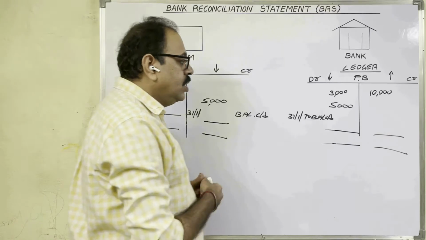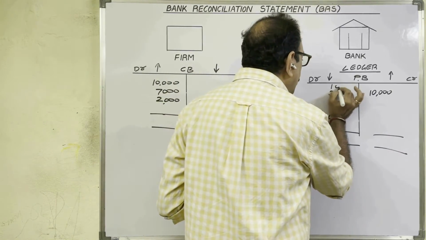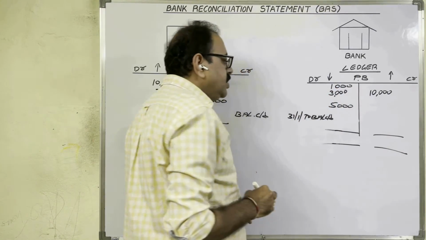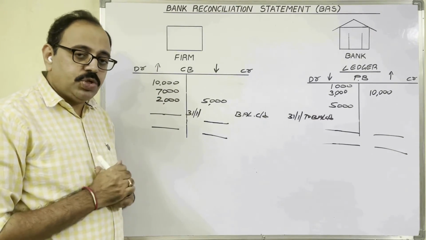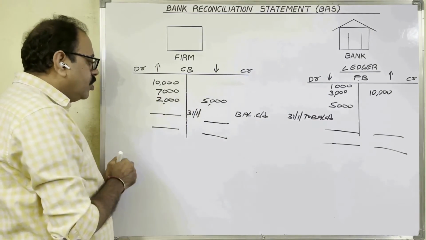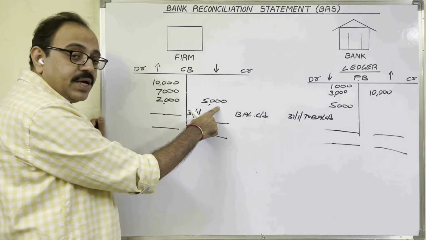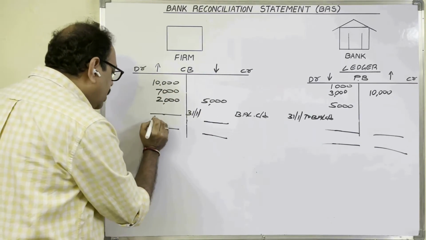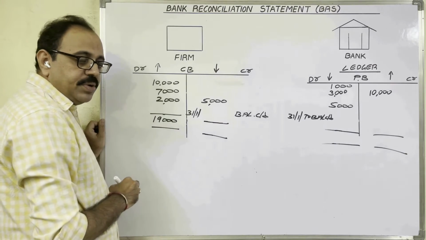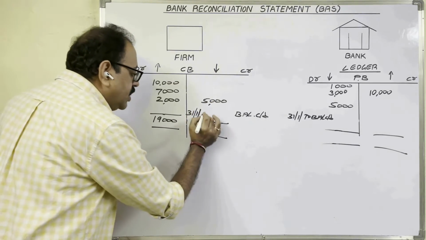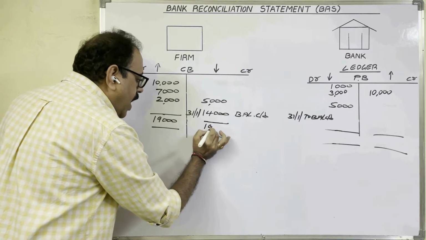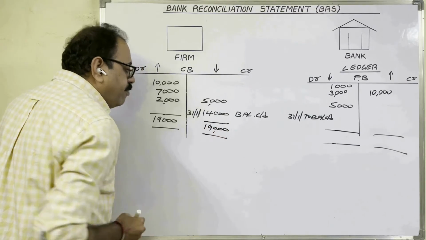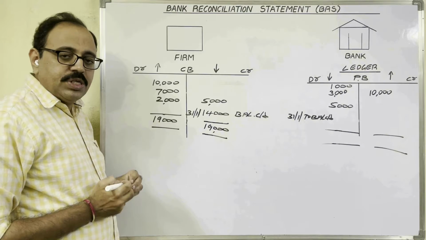In passbook, debit side 1000 rupees we wrote, but not credited in cash book. Now find out the balances of these two books. In cash book, debit total is more than credit total. Debit total is 19,000 minus 5,000 is equal to 14,000 rupees. So as per cash book, bank balance is 14,000 rupees.